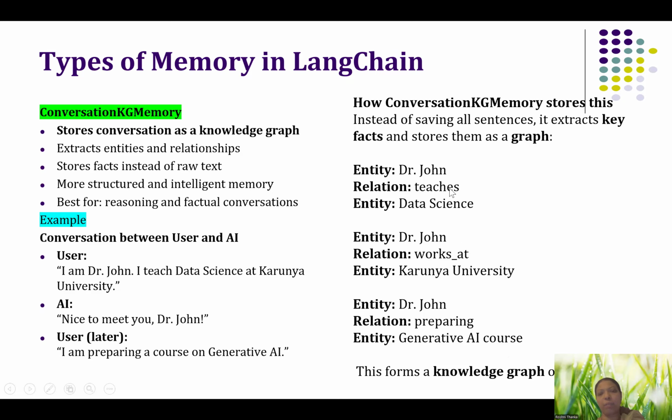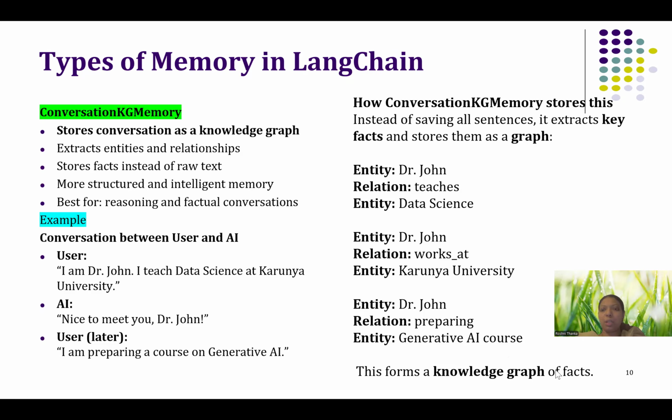So there is a graph. John teaches data science, John works at Carnegie University, and John is preparing a generative AI course. So this forms a knowledge graph of facts. If I ask anything about John, it will quickly retrieve the answer. If I ask what does John teach, it will quickly say data science. So that is conversation KG memory.